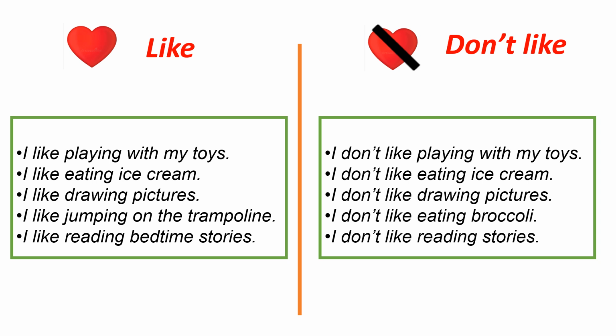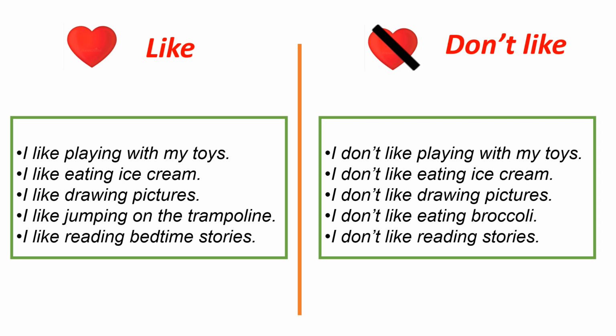And just for information, like can be followed by a noun, a pronoun, a gerund, or an infinitive. Infinitive is to plus a verb in the base form. For example, like to be, to stay, to leave, to walk, to run, to explain, etc. The gerund is the ing form in some cases.